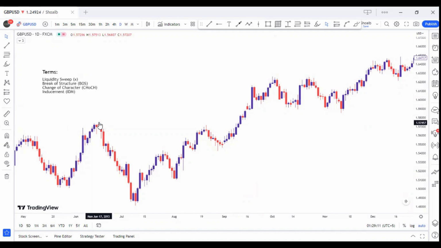Now, let's find out inducement from this level. Check this pullback. Is this a valid inducement? No, because this is not a valid pullback. Check this candle, this is the highest candle and its low is not broken by these candles. Moving down, note this point. This is our valid inducement level. Let's mark it as IDM.